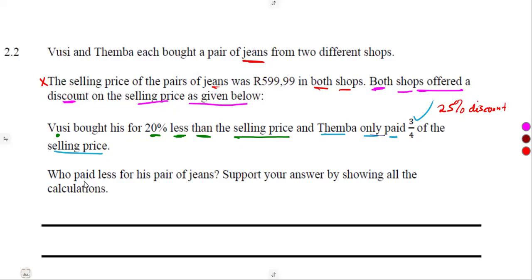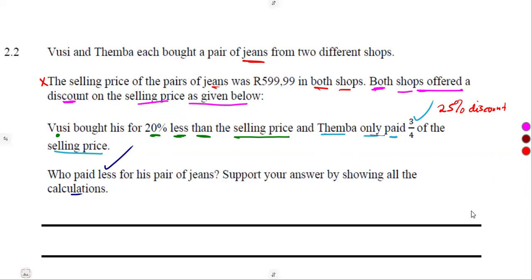So the question was, who paid less for his pair of jeans? Support your answer by showing all calculations. If I want, I can use percentage, guys. I can say, okay, Vusi here bought this for 20% less.